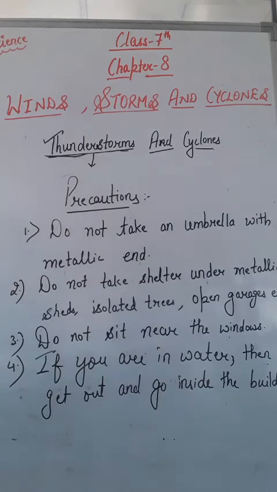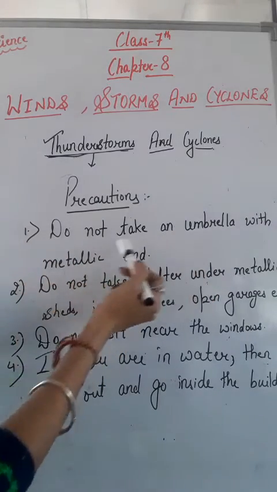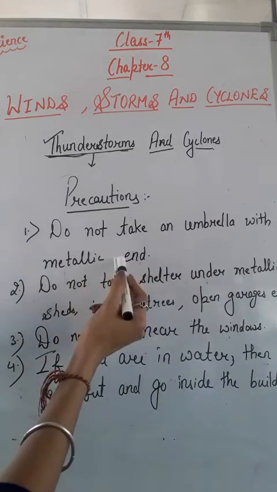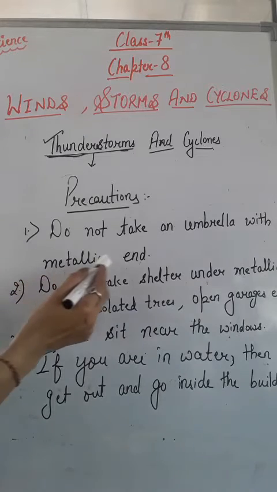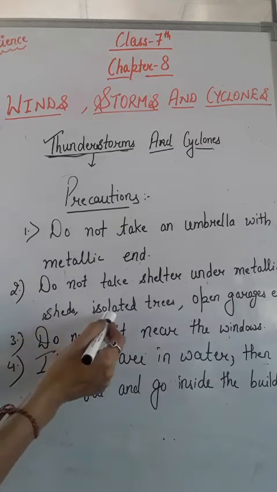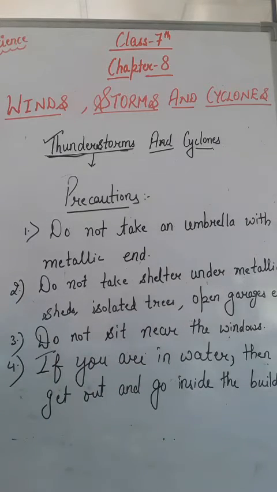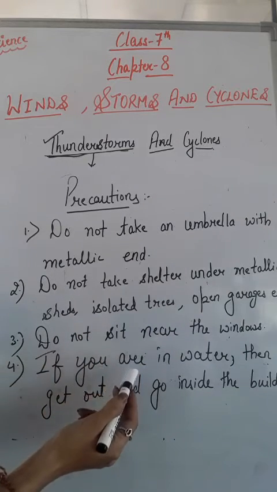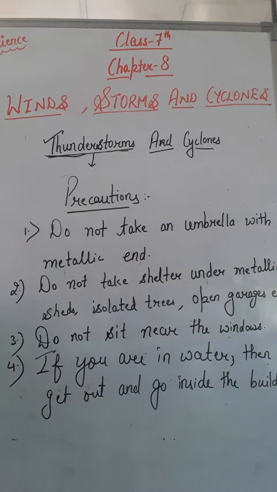Now let's understand the precautions that we have to follow if a storm is accompanied by lightning. First of all, do not take an umbrella with a metallic end. Avoid an umbrella which has a metallic end. Secondly, do not take shelter under metallic shades, isolated trees and open garages. And do not sit near the windows, and if you are in water, then get out and go inside the building. These precautions must be followed if a storm is accompanied by lightning.